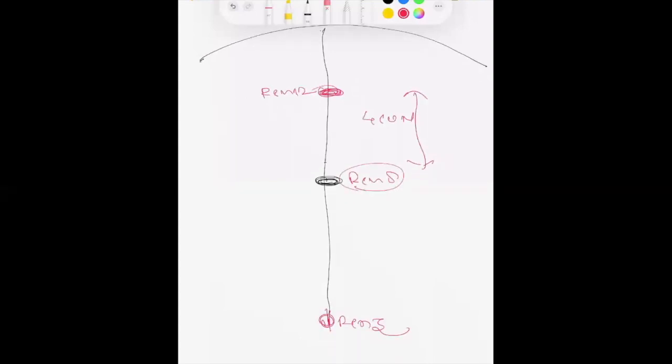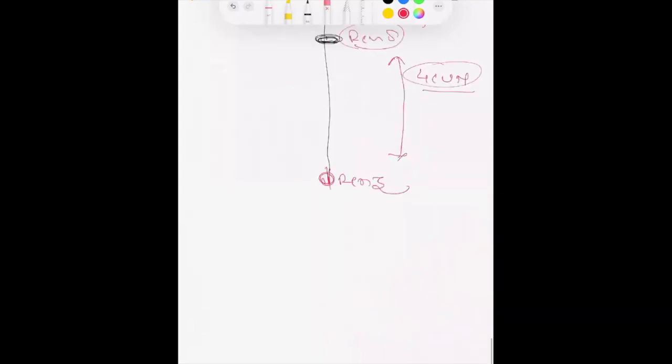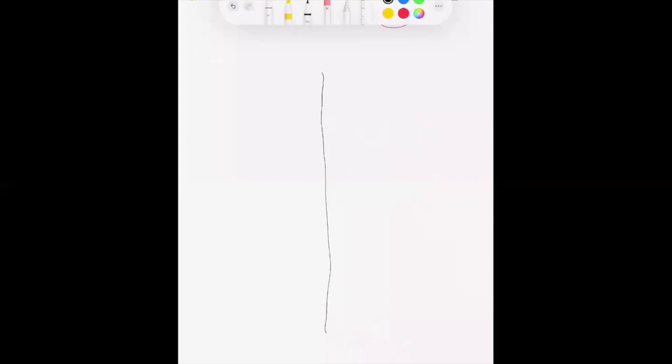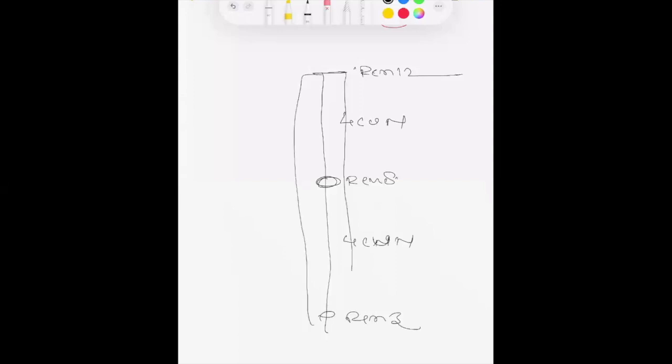And from Ren 8, if you go 4 cun down, that is the location of Ren 3. So it becomes very easy to understand if we take a central line through the umbilical point, going 4 cun up, that is Ren 12, and going 4 cun down, that is Ren 3. So this 8 cun area has been taken by the turtle.